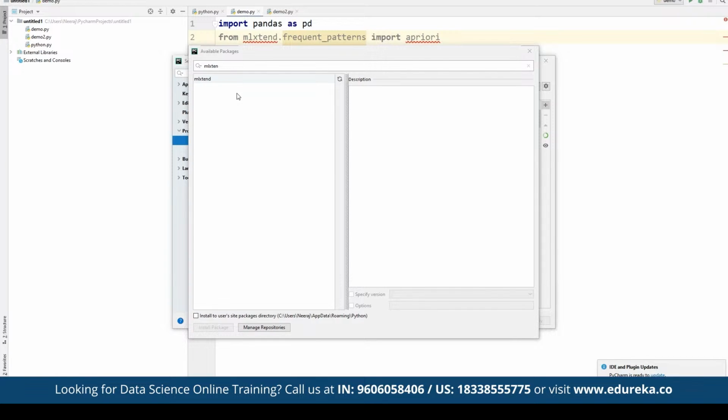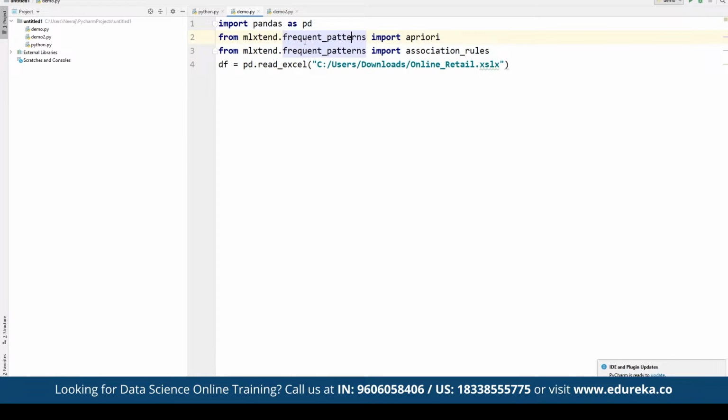As you can see now, once the libraries have been properly installed, there is no error being shown here. And this is the path of the file where we have stored the Online Retail.xls file. Just to confirm, we do have the file by the name of Online Retail.xls available here in our downloads directory.